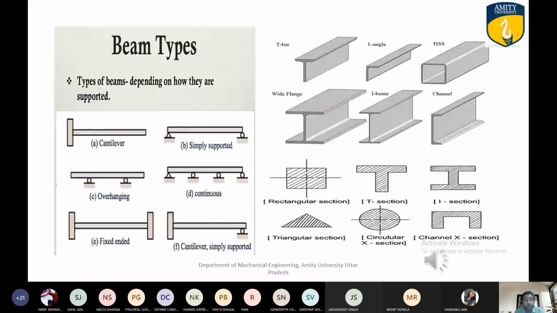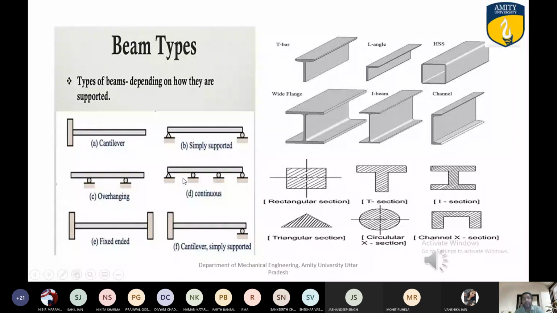Then cantilever beam, simply supported beam, this is hinge support, this is roller support, and again overhanging beam. I have already told you. You can see this is one support, this is the other support, and the beam is extending beyond both the supports. So this is an example of overhanging beam. Then continuous beam, you can see here, one support is there, other 3 supports. So how many spans are here in the continuous beam figure? 3 spans. Very good. Span 1, span 2, and span 3.